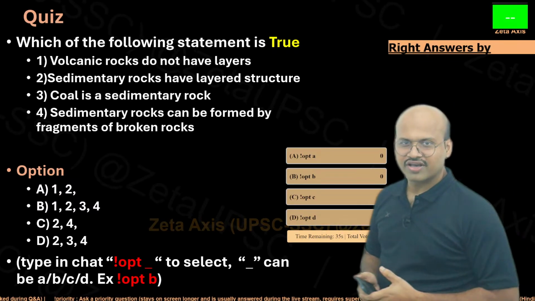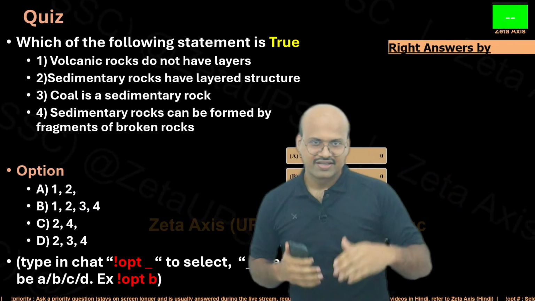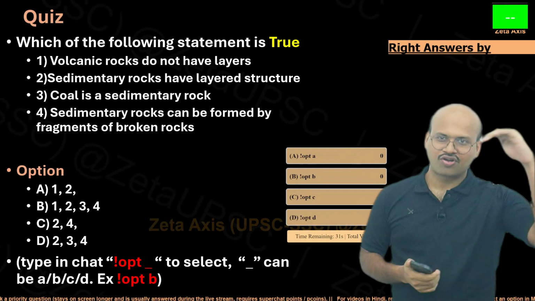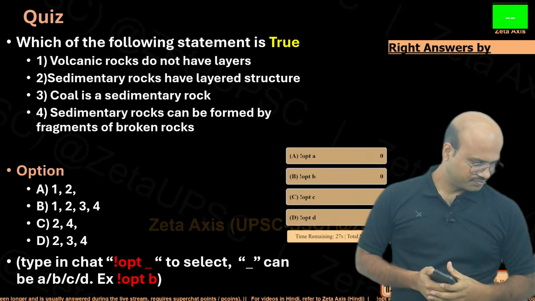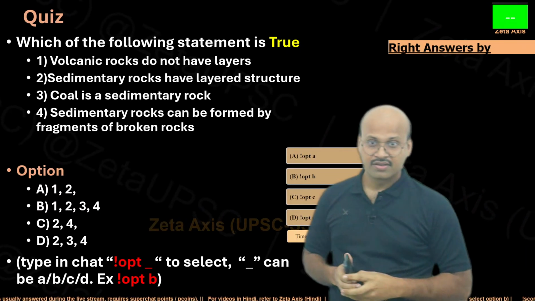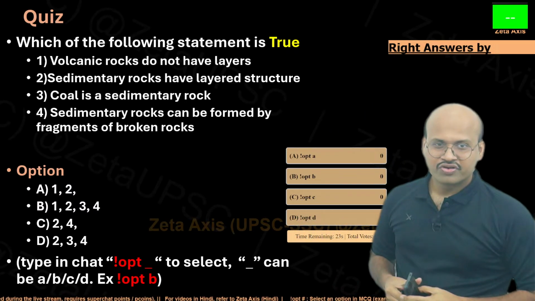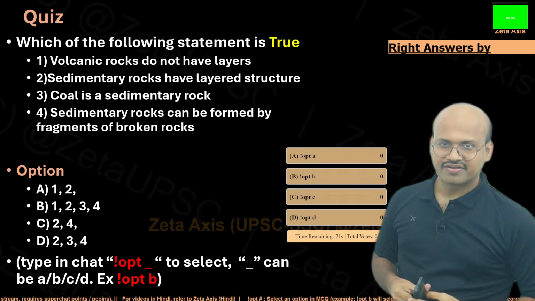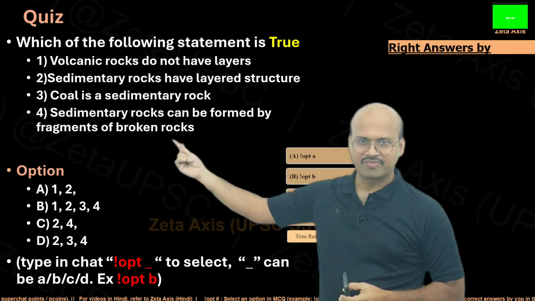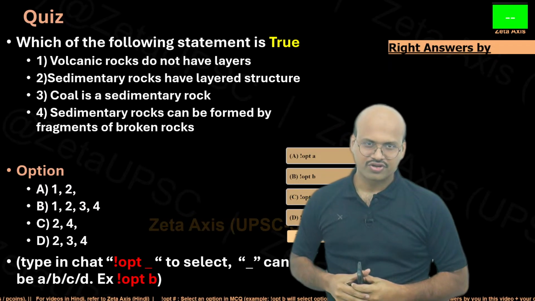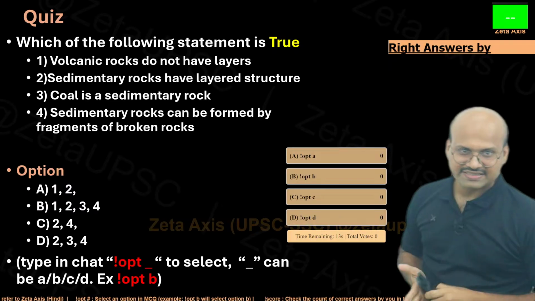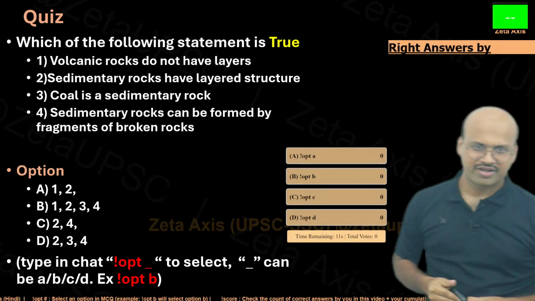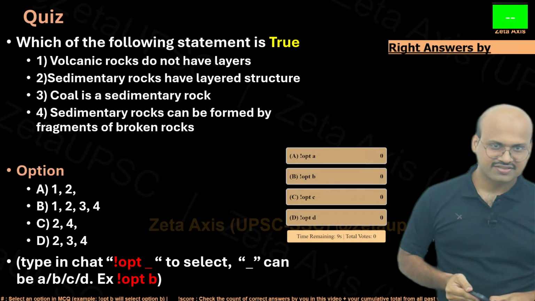Volcanic rocks do not have layers. We have seen that different rocks have very recognizable layers. And is coal a sedimentary rock? We have already seen sedimentary rocks can be formed by fragments of broken rocks. So 10 seconds are left. Let's see what happens after 10 seconds.